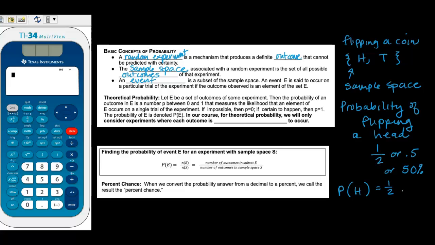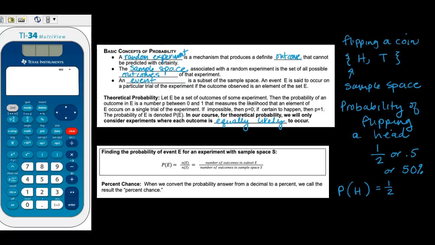In our course, for theoretical probability, we'll only consider experiments where each outcome is equally likely to occur. Okay, and so this box below just goes over the probability formula for an event, and I already just used this formula when I calculated the probability of 1/2. And so let's go through this.